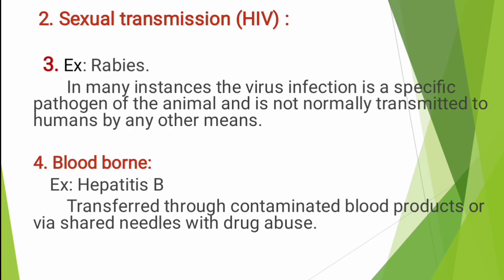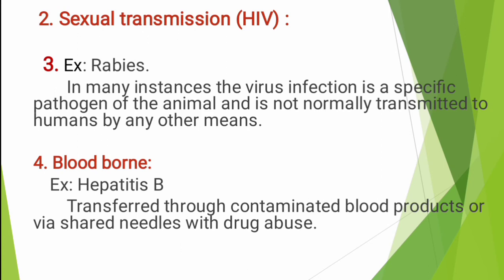Okay. Next, blood-borne disease, for example hepatitis B. It is transferred through contaminated blood products or via shared needles with drug abuse.